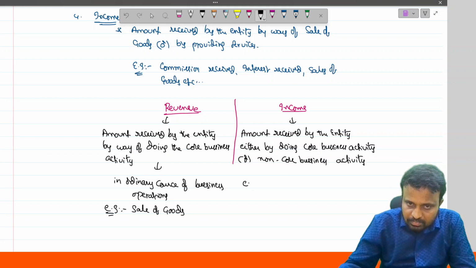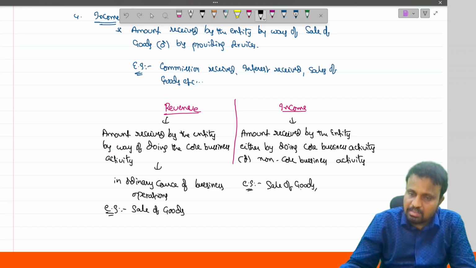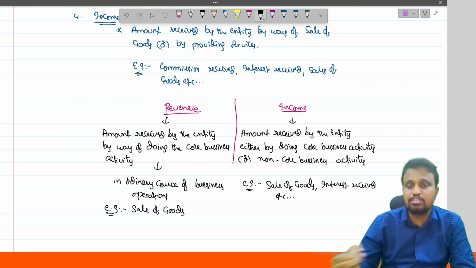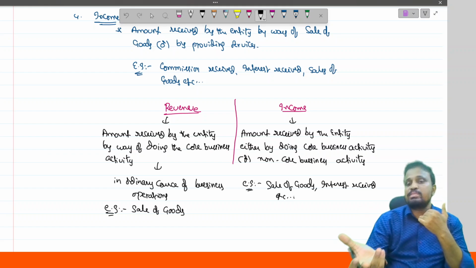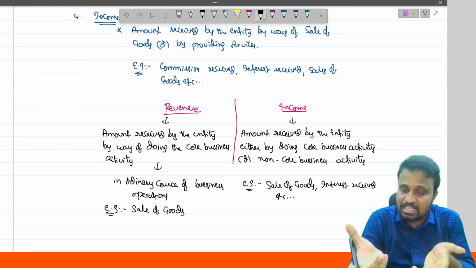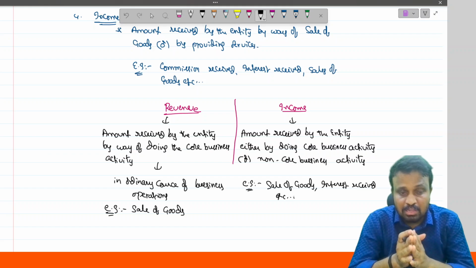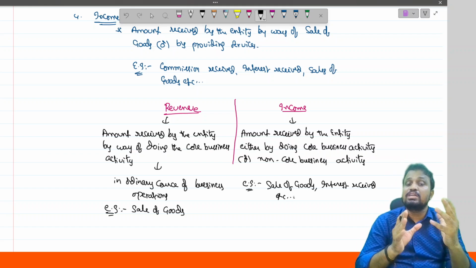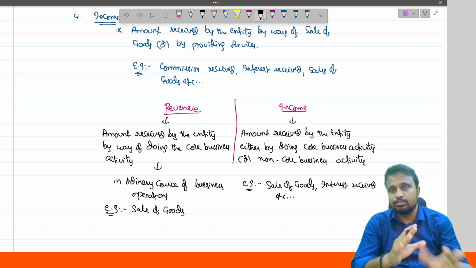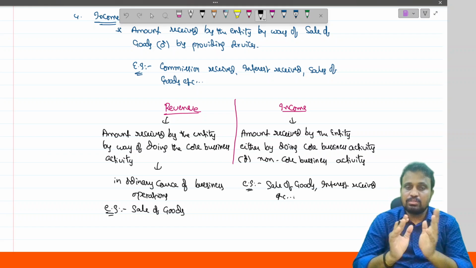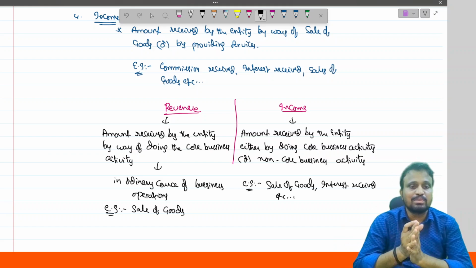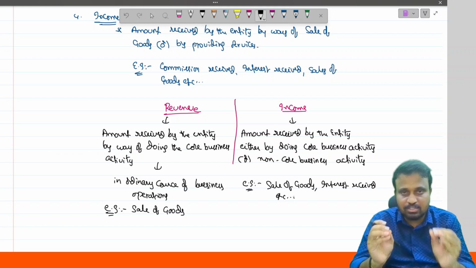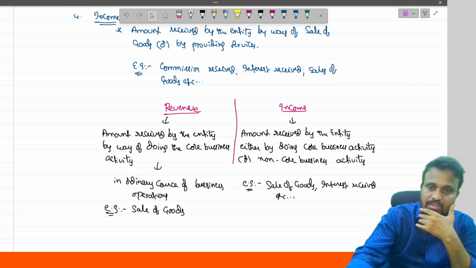So here, for example, sale of goods is said to be an income and interest received is also said to be an income. So either by doing the core business activity or by doing non-core business activity, that is covered under what? Income. But only by doing core business activity, whatever amount we get is said to be revenue. So this is what is meant by revenue and what is meant by income. I hope you guys understood. Okay. Next.